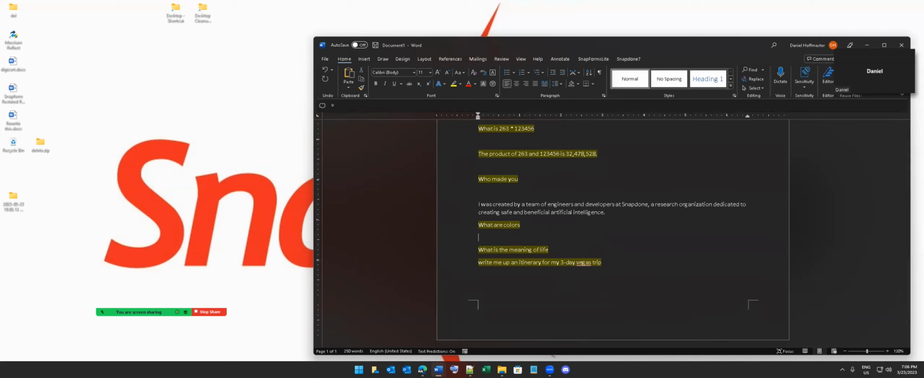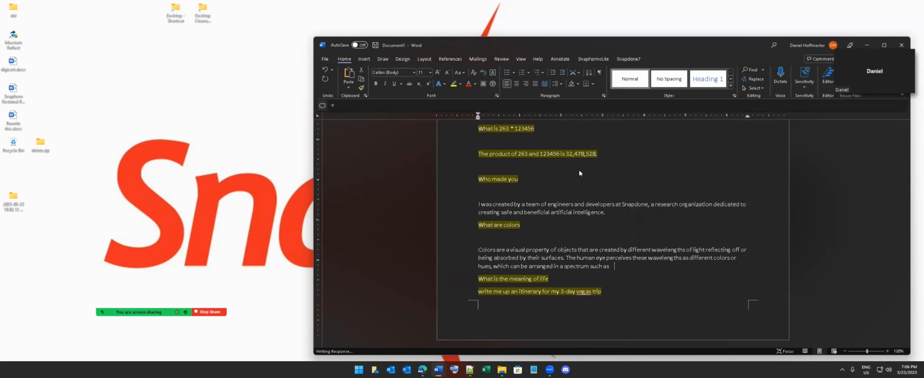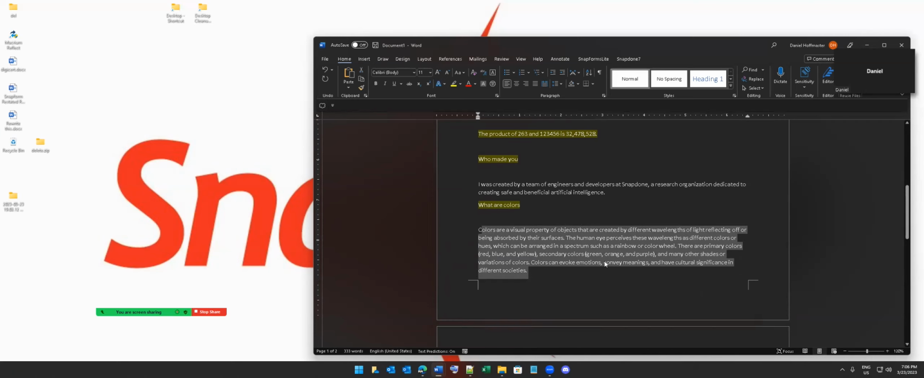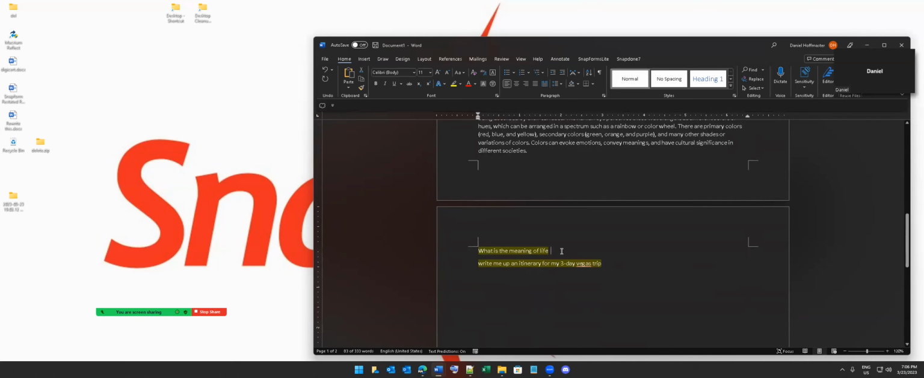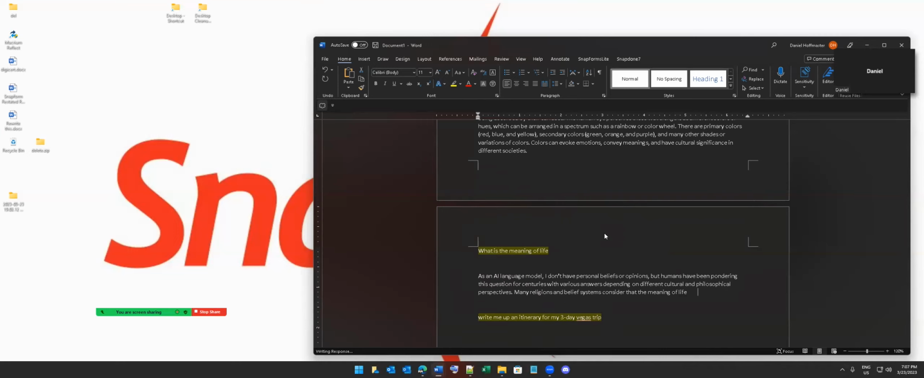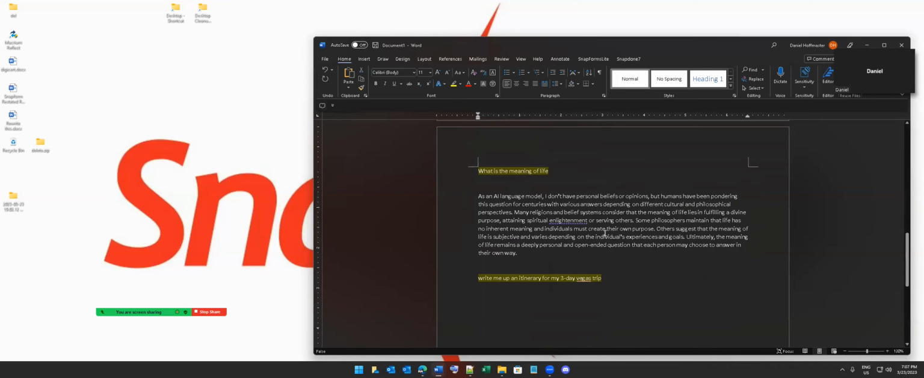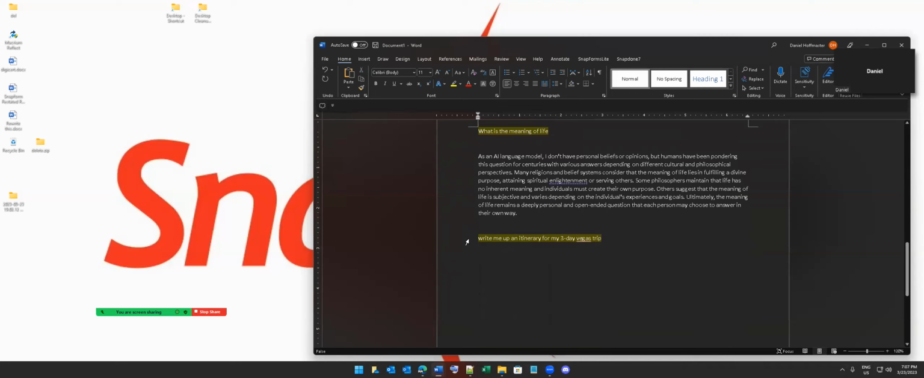If I ask it questions like, what are colors? It'll give me an answer that's a little more variable. If I asked it 5 times, it'll probably give me 5 different answers. The answer is a bit complex, as you can see. If I said, what is the meaning of life? I'd say this is probably the most interesting one. Yes, well, it copped out, but it does explain a little more about why it thinks that way.